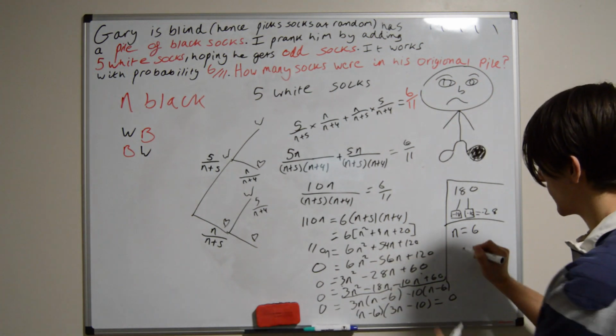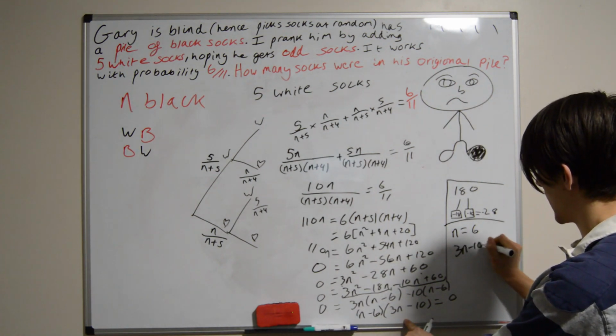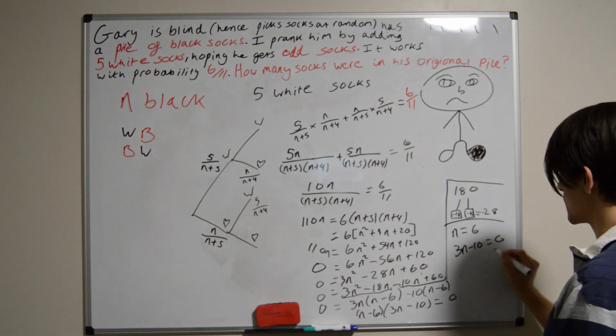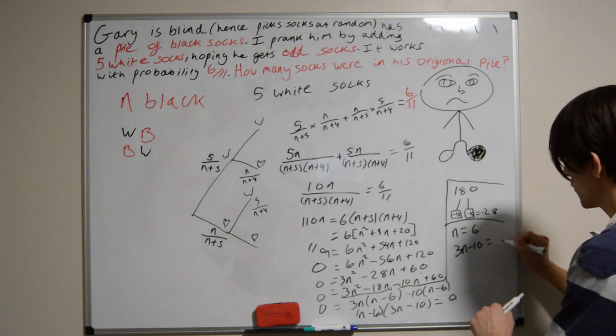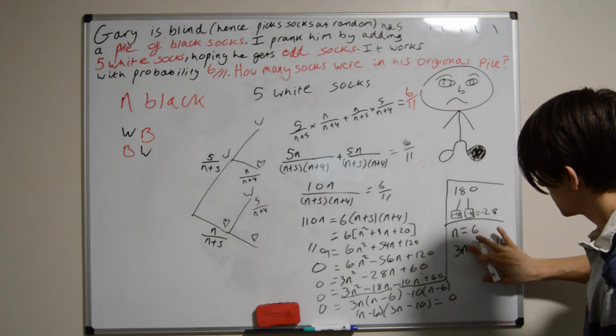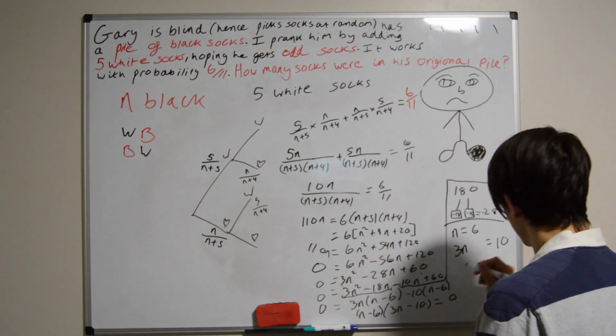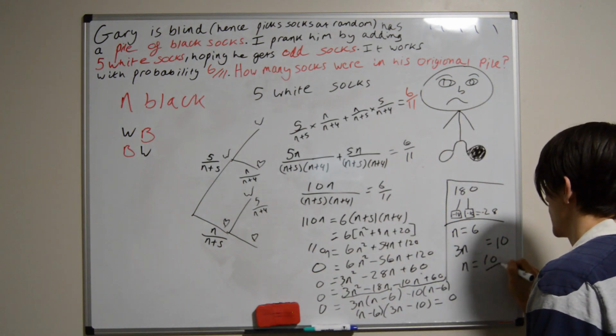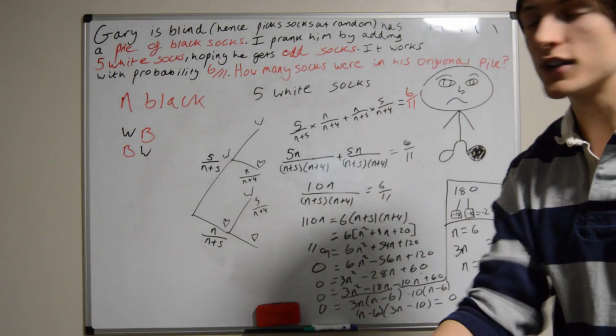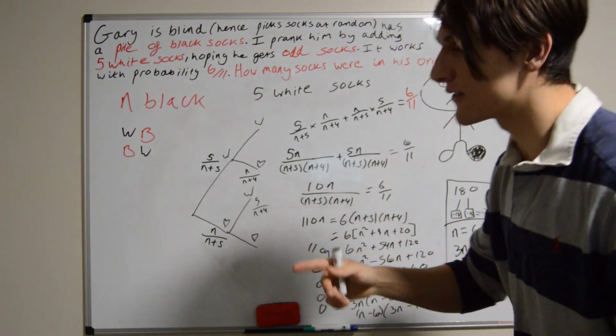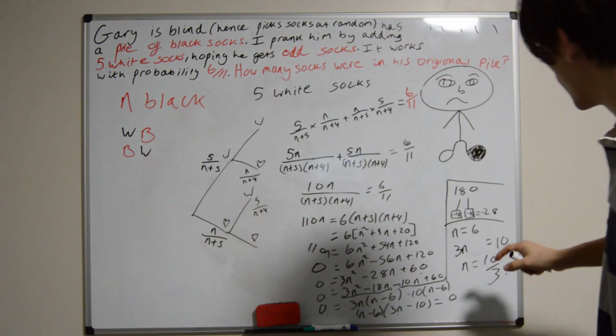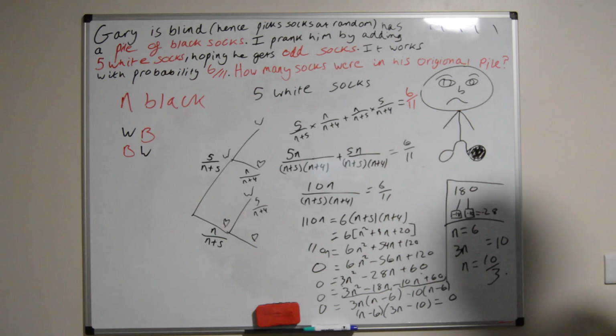Now let's try the other bracket. We have 3n minus 10 equals 0. Rearrange that, you get 3n equals 10. Divide by 3, you get n equals 10 over 3. Boom, we're done. So the number of socks in Gary's black pile to start with was 6 or 10 over 3.